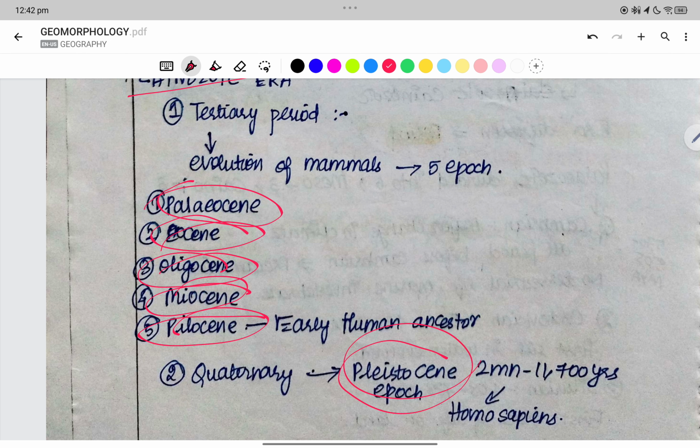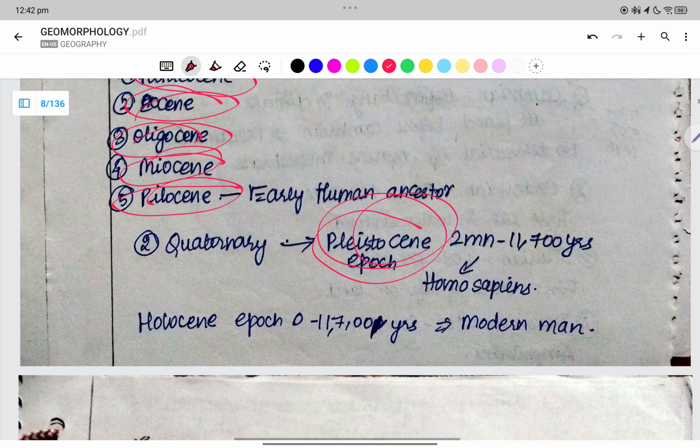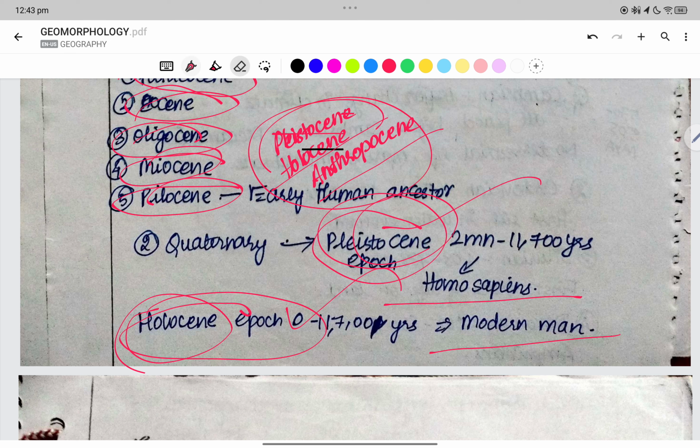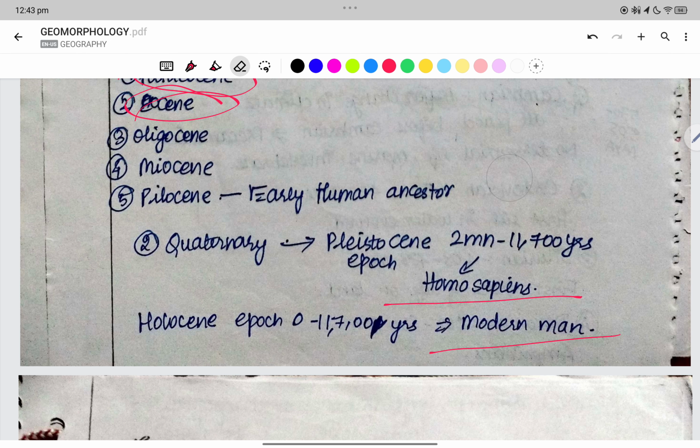Quaternary is divided into the Pleistocene, Holocene, and Anthropocene. Pleistocene is the Homo sapiens, Holocene is the modern human. I just forgot to include Pleistocene, Holocene earlier. So Pleistocene, Holocene, and then we have the Anthropocene, from the Quaternary.